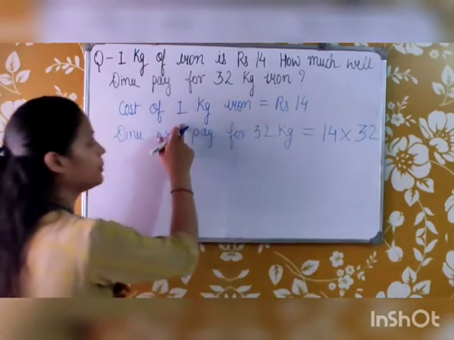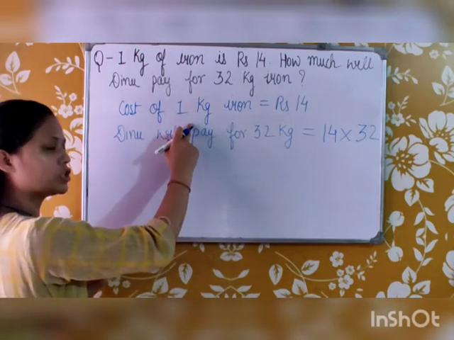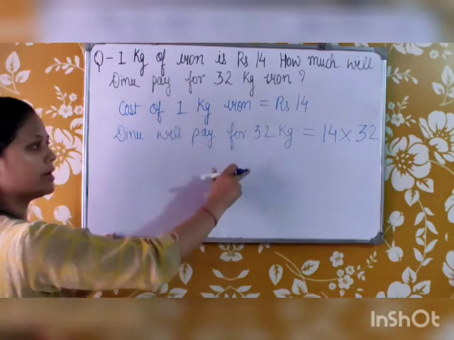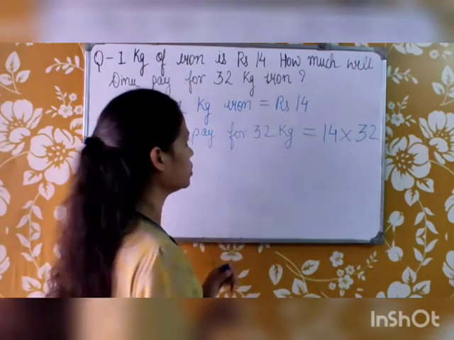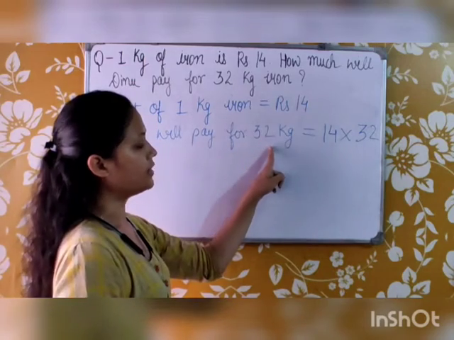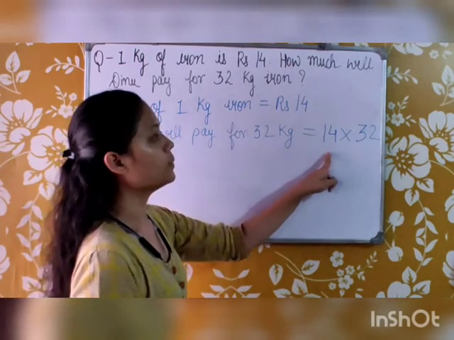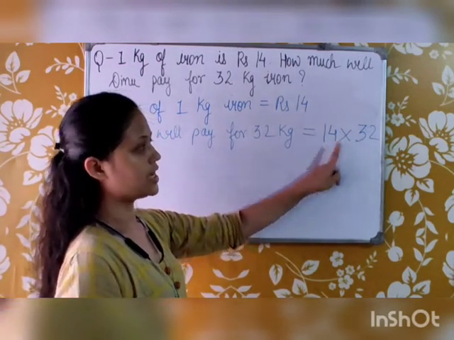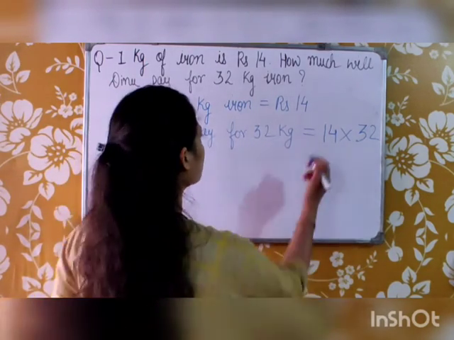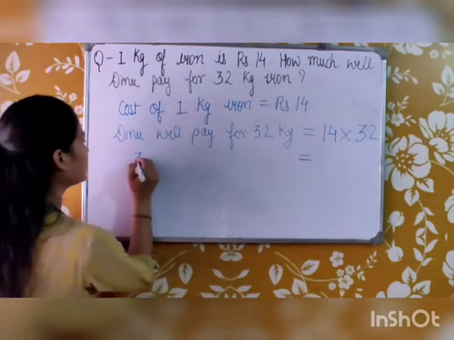We know for a small amount, 1 kg, and we have to find for the bigger amount, that is 32 kg. And to find for the bigger amount, we do multiplication. So we will multiply the cost of 1 kg iron with 32 kg. Let's do multiplication here.